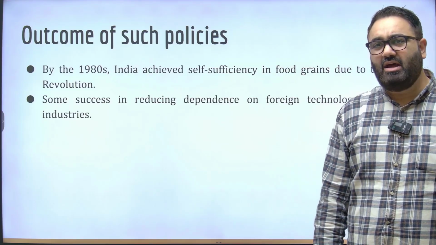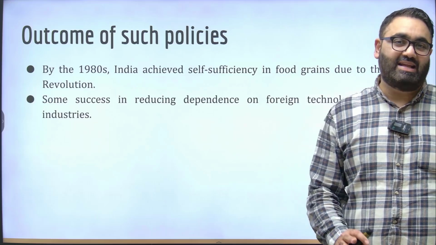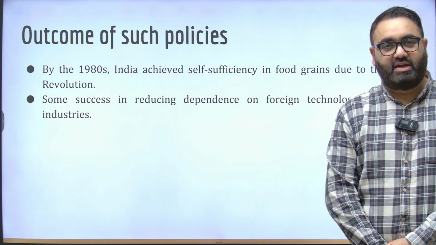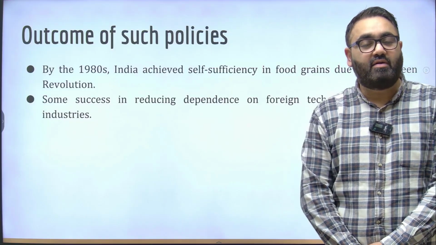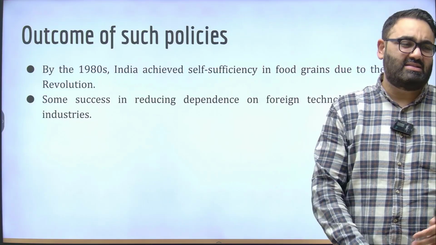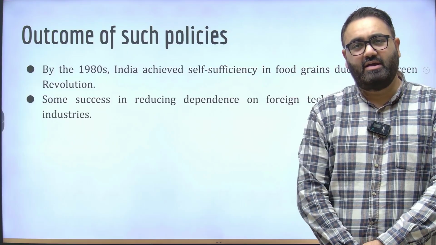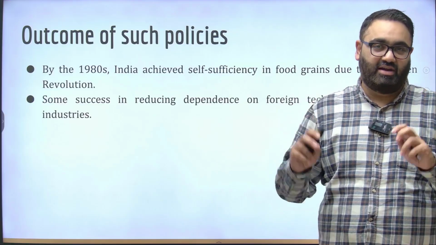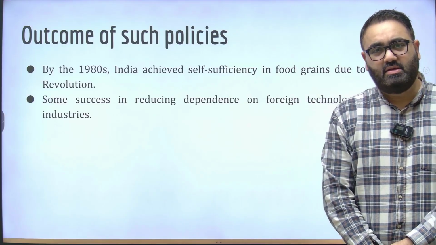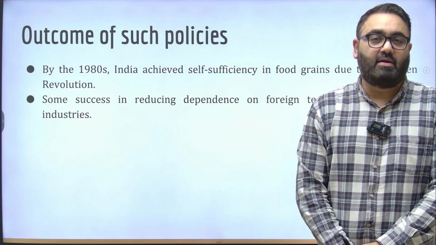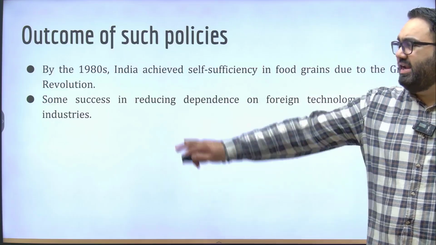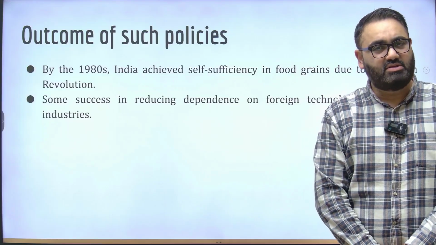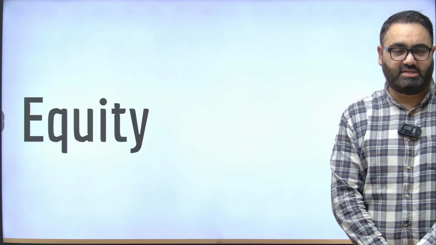As I said, in terms of agriculture, we can proudly say that yes, we have become self-sufficient. Agriculture is one of those sectors where we are a major exporting country in the world, but in terms of other things, be it capital goods, technology, etc., we still have a long way to go before achieving the status of being self-reliant. It's a work in progress. The situation has become even better after the 1991 reforms, but at least till 1990, our self-reliance in other aspects was still very much a work in progress.